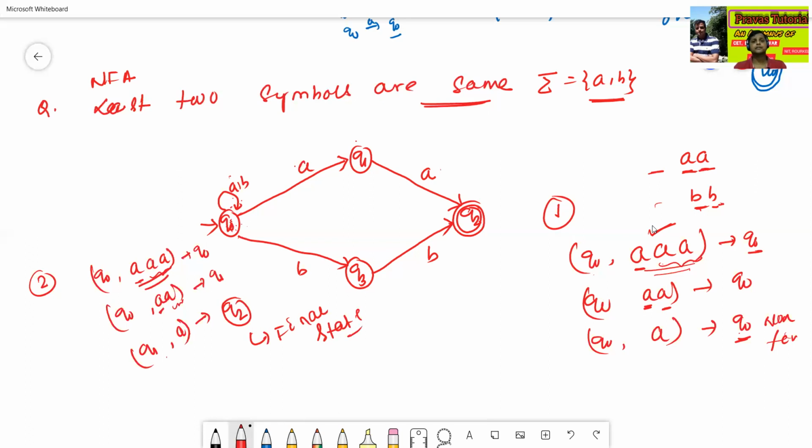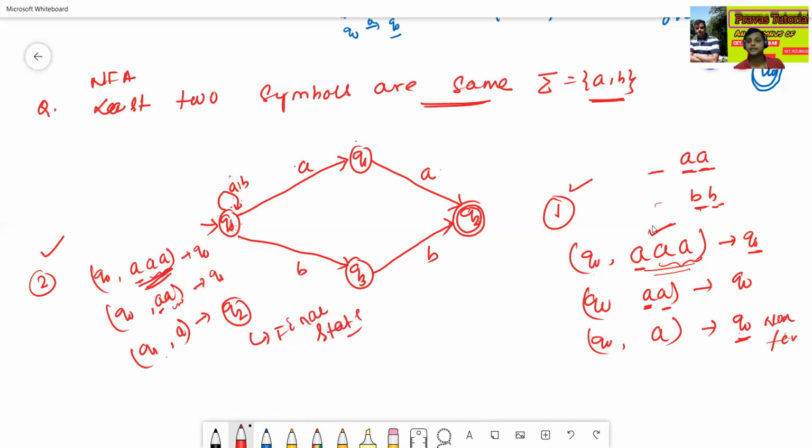There may be some other possibilities. Out of all possibilities, this is one possibility, this is the second, there may be a third, a fourth. But out of all possibilities, one possibility must be the accepting possibility for the valid string.